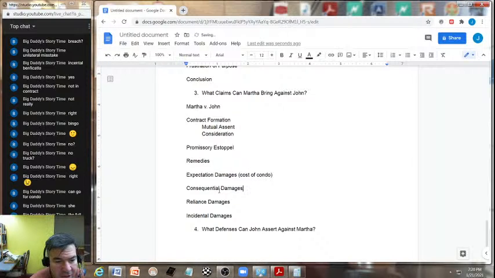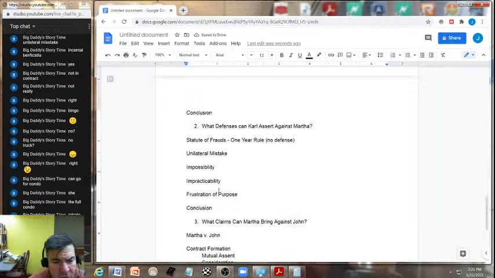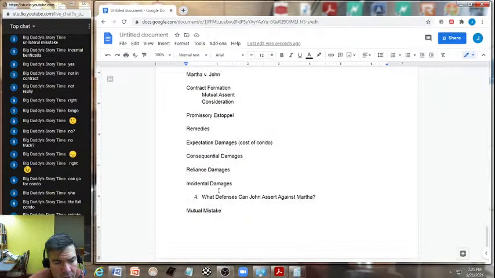Okay, exactly. And now, what defenses can John assert against Martha? Well, it looks to me like he's got the unilateral mistake aspect. Okay, possibly. You know what? I would probably have to say the mutual mistake here, because both parties were mistaken as to what was it now? Excuse me, you're going to have to retype that for me.